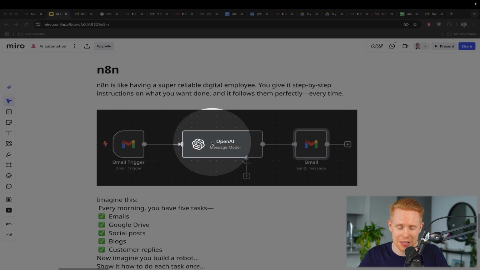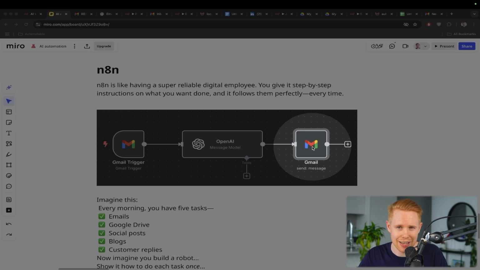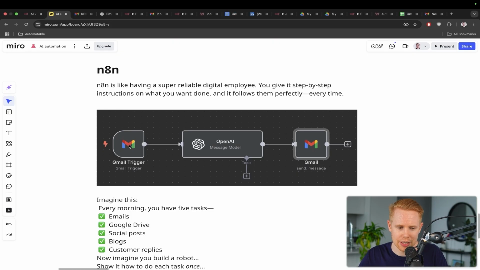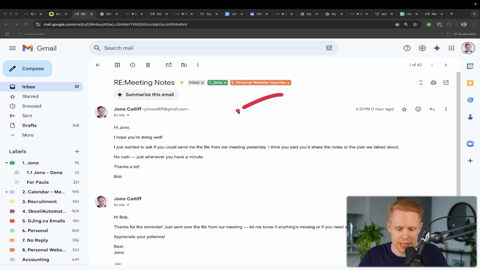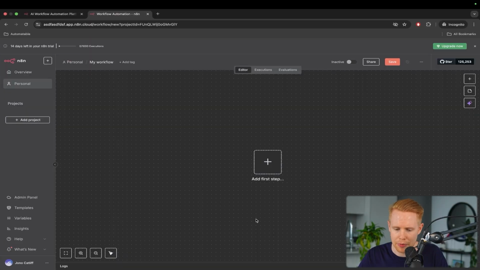Okay. And there's a lot of different actions we can take inside n8n, but a common one may be creating a response to that email and then automatically generating a draft or even sending it off to the person that emailed us. So for instance, when we receive this email over here, automatically generating this response and sending it back to the person immediately. Okay. And so we have triggers and actions.